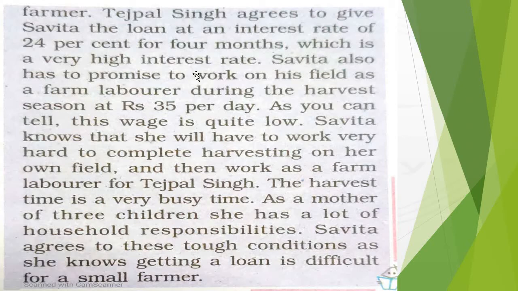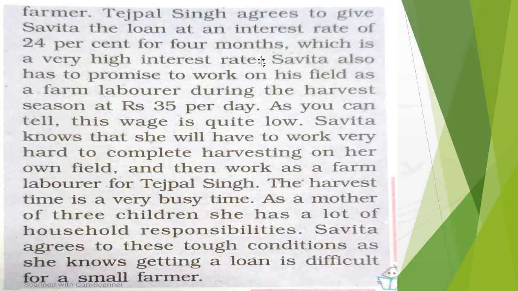But over here, she has to pay 24%. The reason is, first of all, she is probably not aware of banks. And secondly, even if she is aware, the banks ask for collateral, something that they can take in exchange for the loan amount. So Savita has only 1 hectare of land.